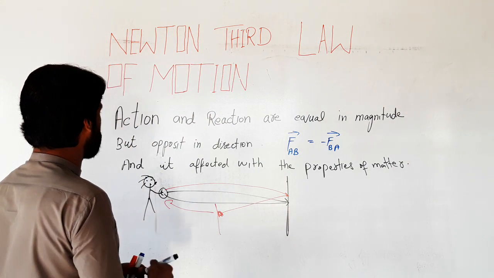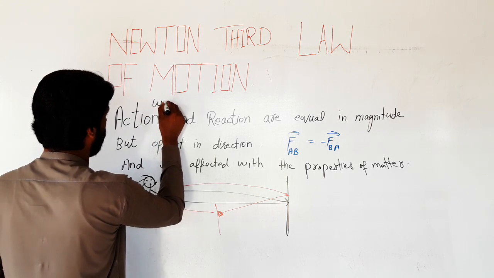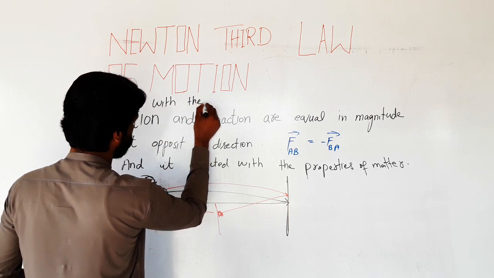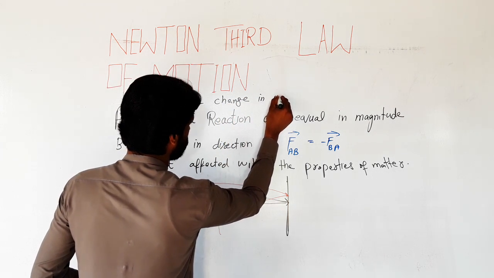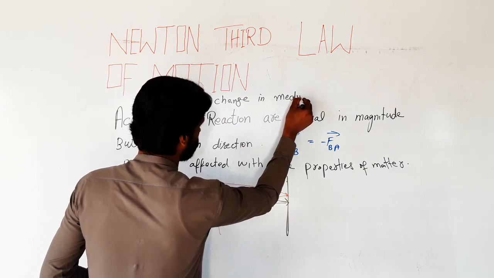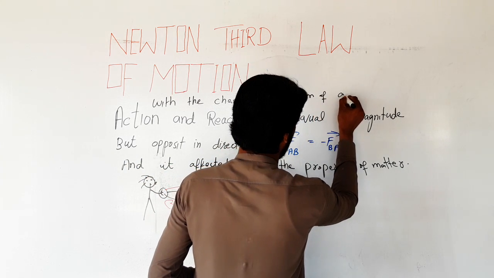To complete this, we also write this with the change in medium of an object.